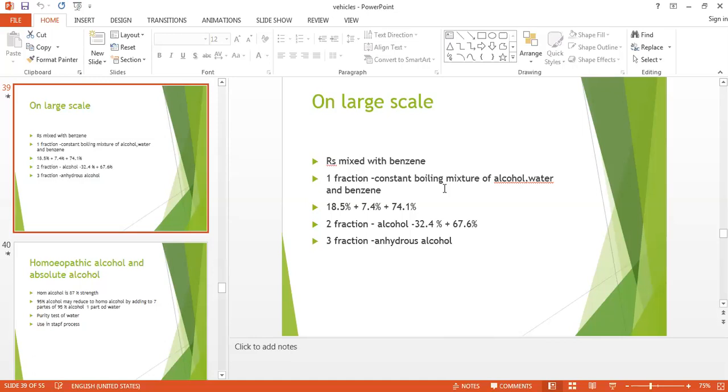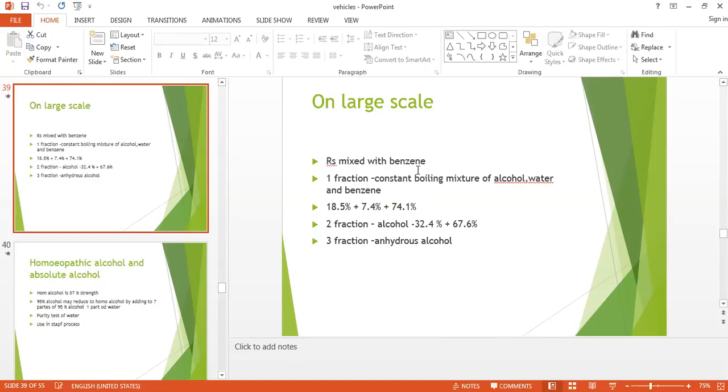So the first fraction will contain the constant boiling mixture of alcohol, water, benzene. The second fraction will again contain alcohol and benzene. The water we will not get here because the boiling point is increasing. And in the third or the last portion we will get the pure anhydrous alcohol. So that third portion is known as anhydrous alcohol. In this way we are preparing the absolute alcohol from the rectified spirit with the help of quicklime or with the help of benzene.